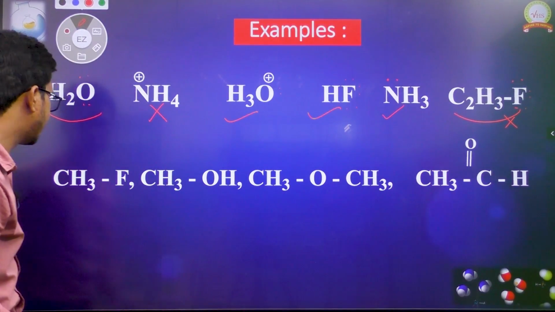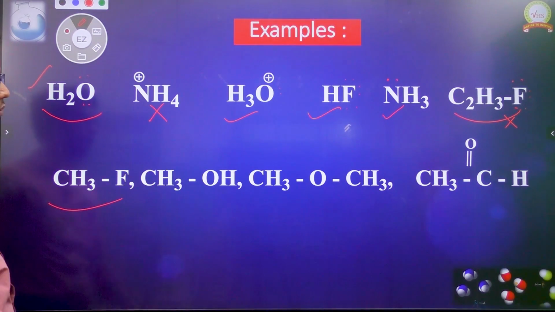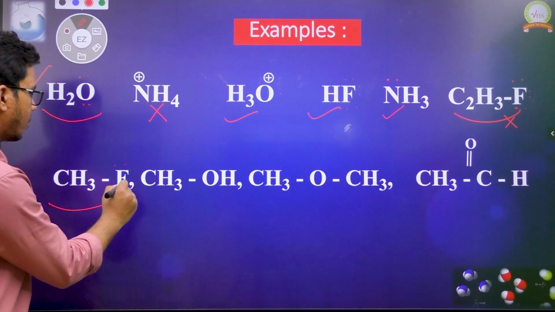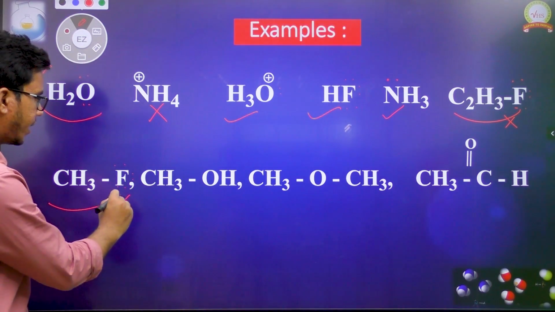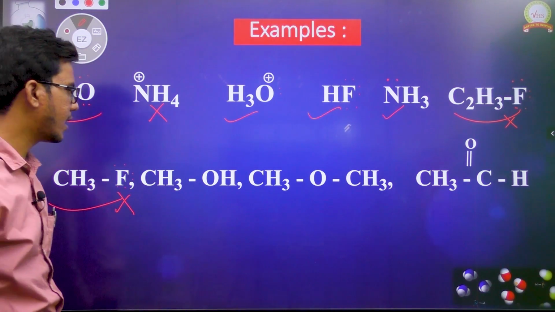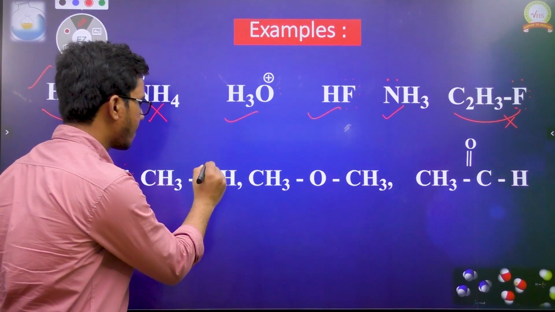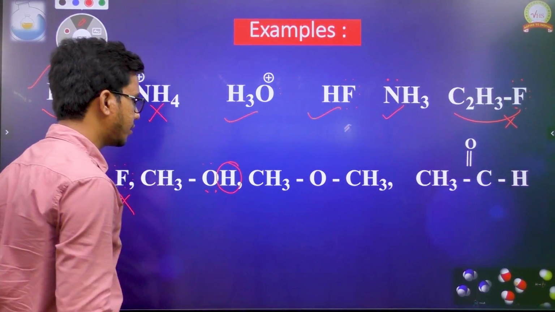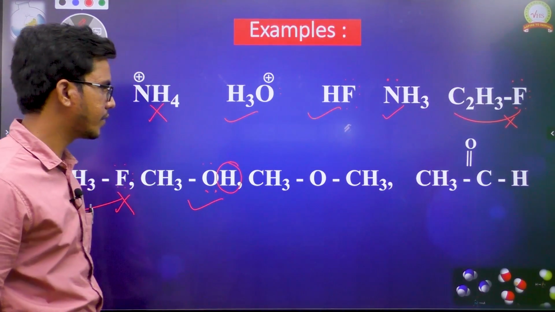Now let us take this one. It is also similar to this one only. Fluoroethane, this is fluoromethane. Here also we have only acceptor units, but not donating units. If you take methanol, alcohols, what do we have? We have acceptor units and we have donating units, hydrogen over there. That's why it can readily form hydrogen bonding.